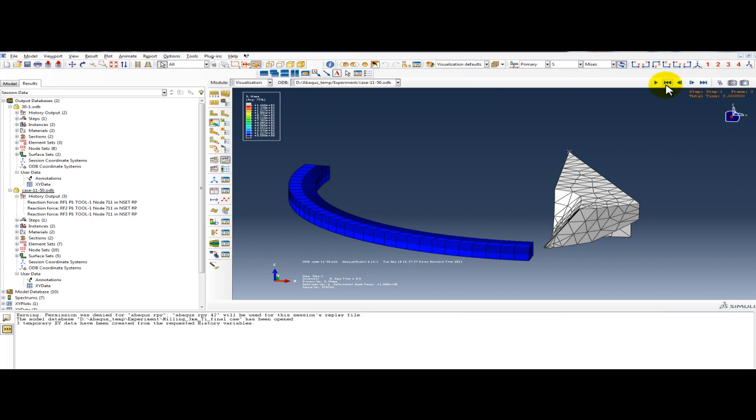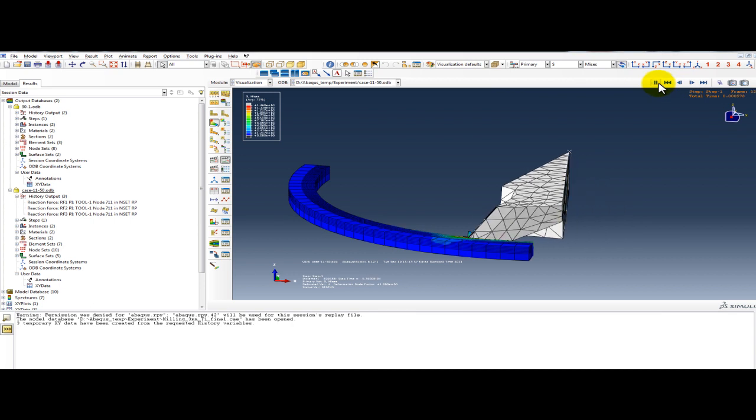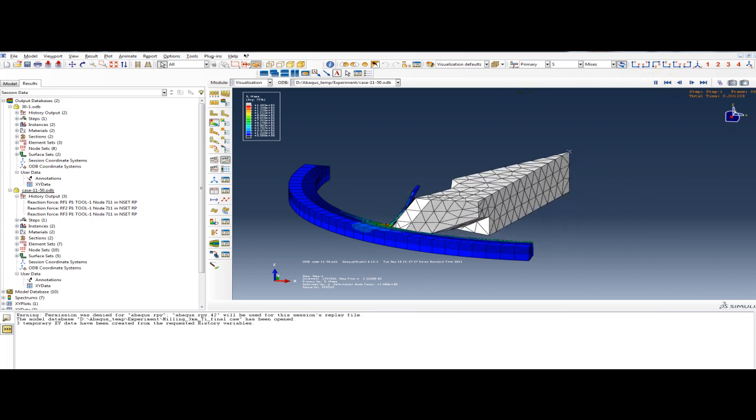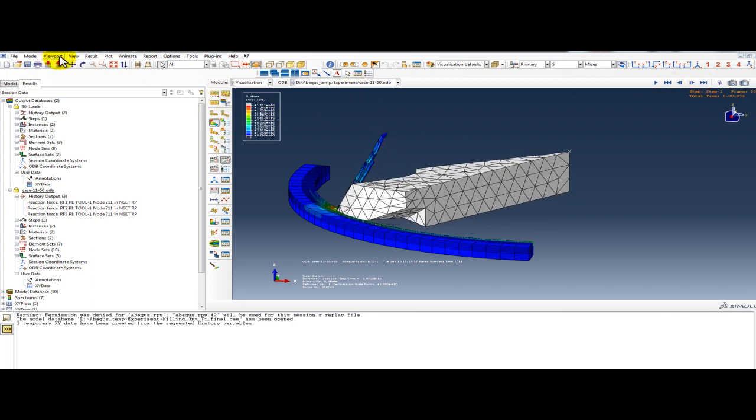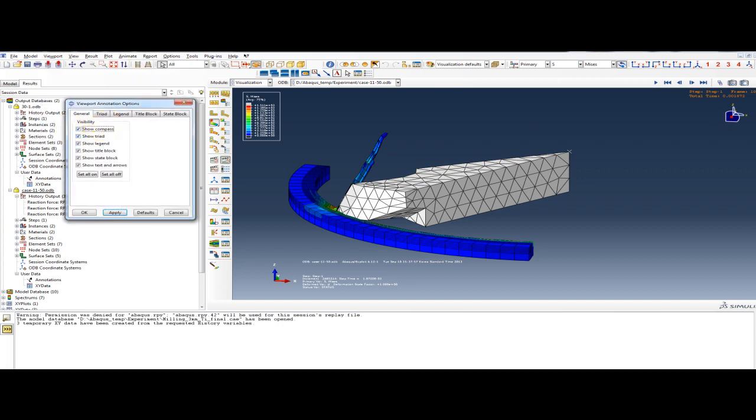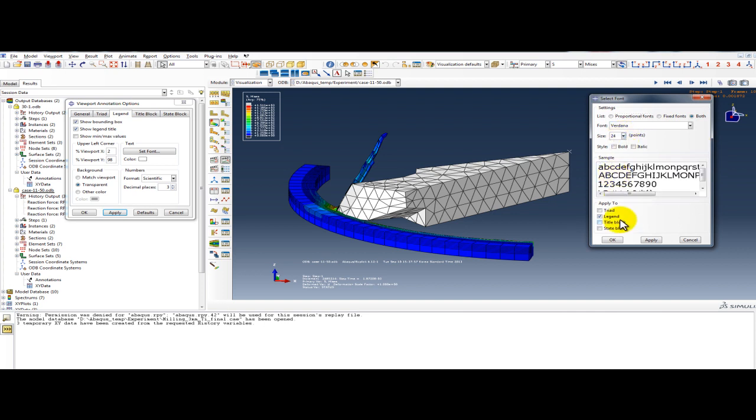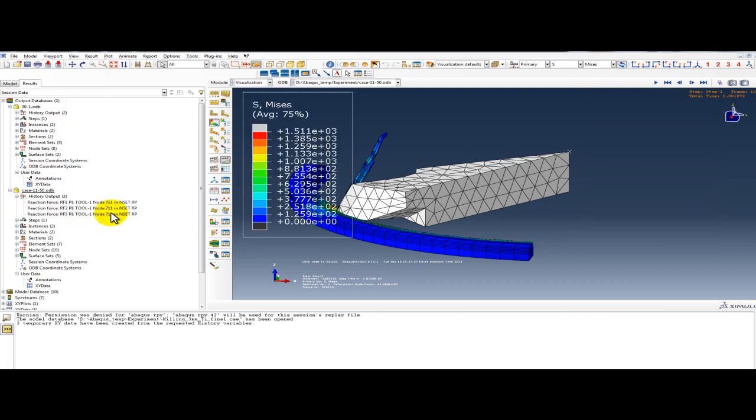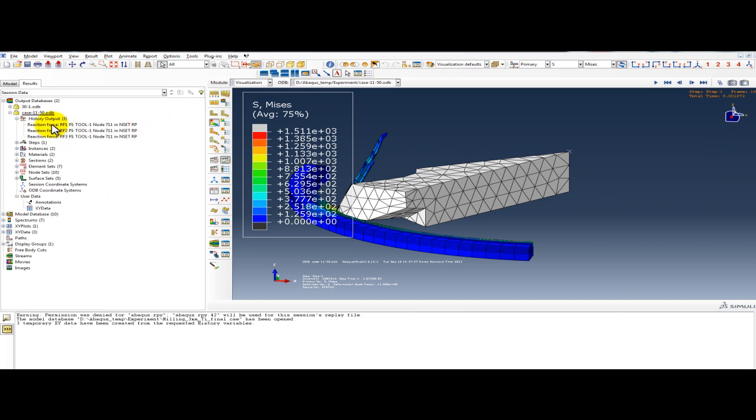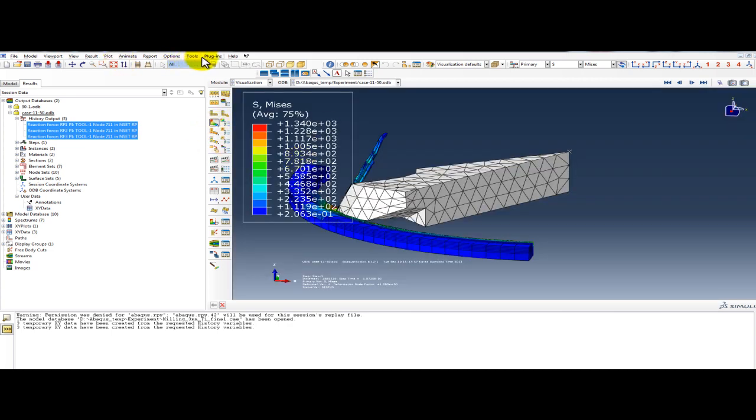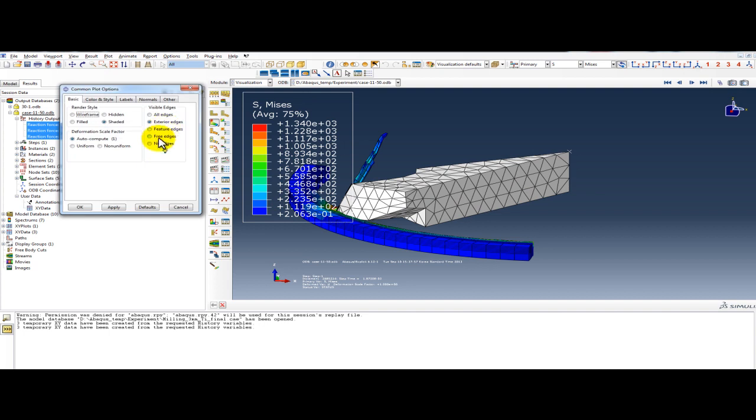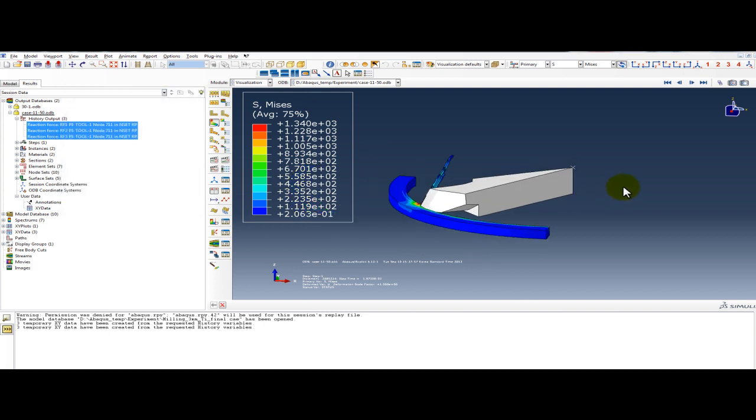Okay, now the job is ready. Just click on the play and you will see. If you want to increase the size, go to the viewport annotation option, legend, set fonts 24. Okay. If you want to see forces on reference point, right click, plot. They are the forces. Click here to see simulation. Go to the option common, only feature is okay.